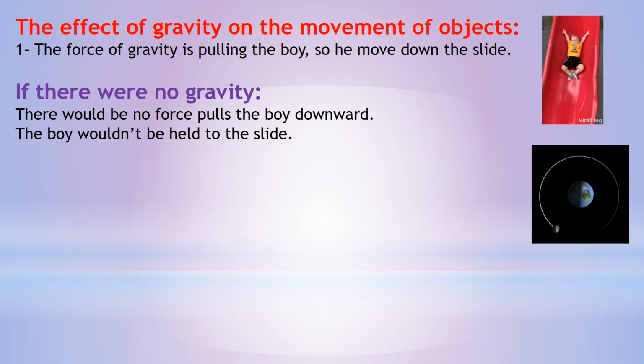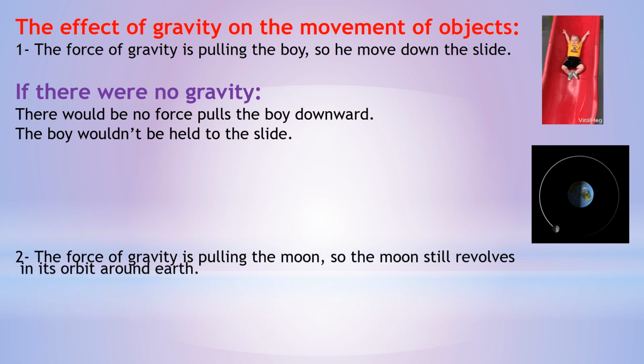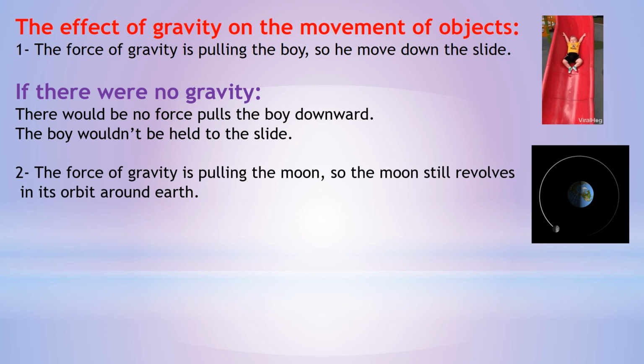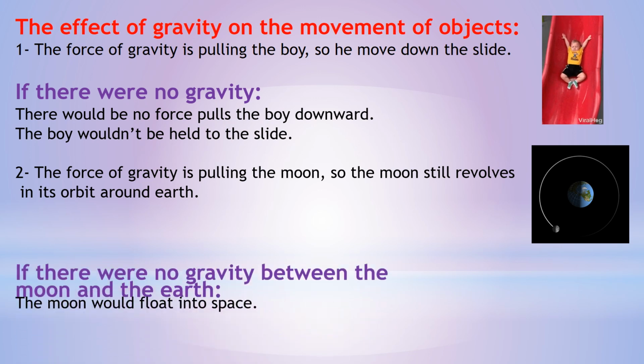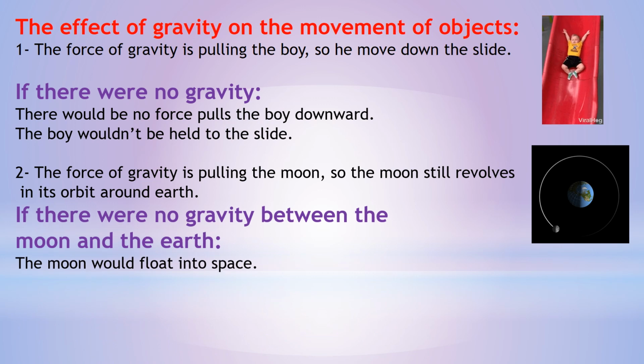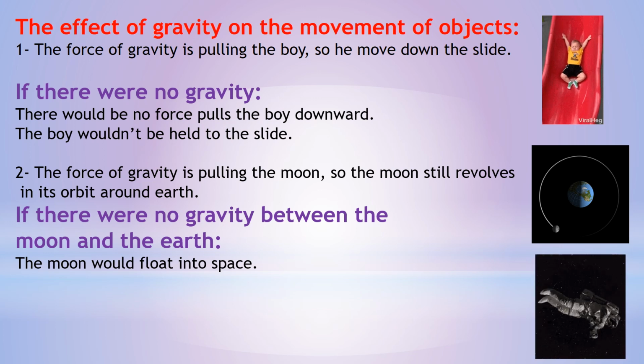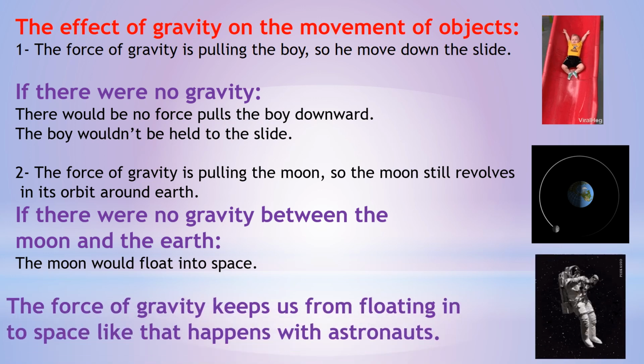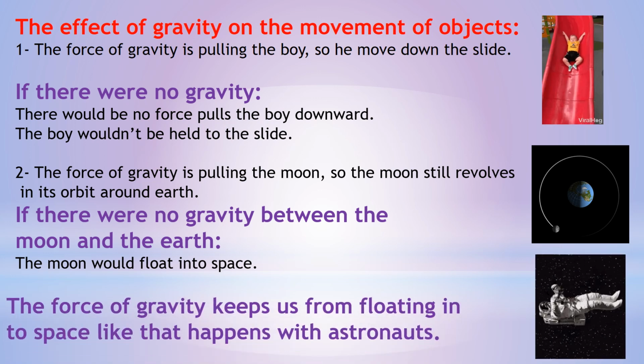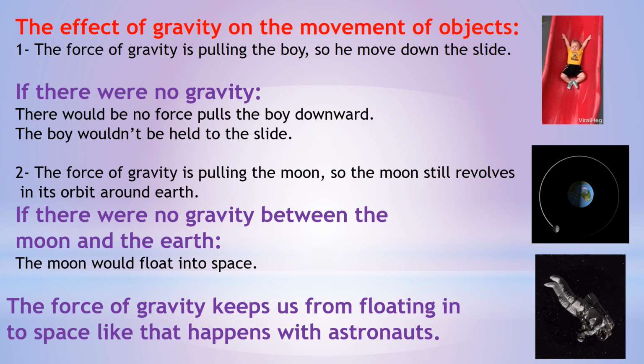We can find the effect of gravity between objects that don't touch each other, such as the force of gravity between the Earth and the Moon. The force of gravity is pulling the Moon, so the Moon still revolves in its orbit around Earth. What will happen if there is no gravity between the Moon and Earth? The Moon would float into space. The force of gravity keeps us from floating into space, like what happens with astronauts.